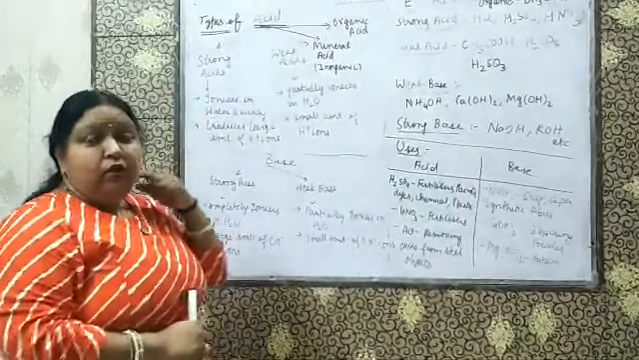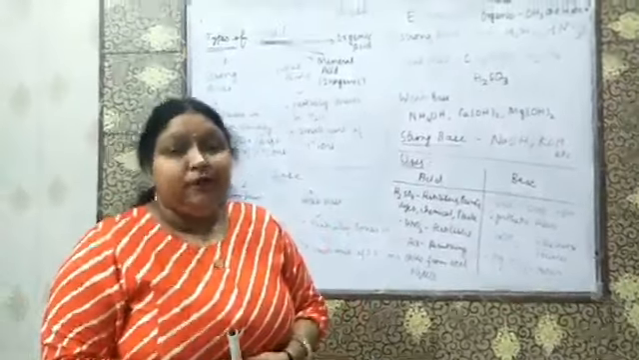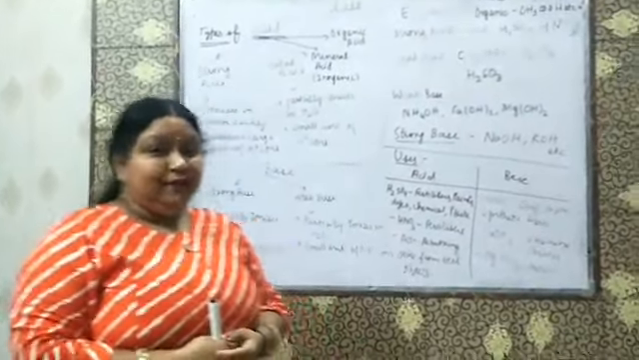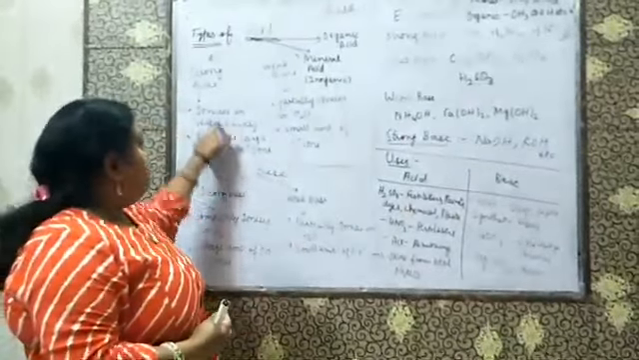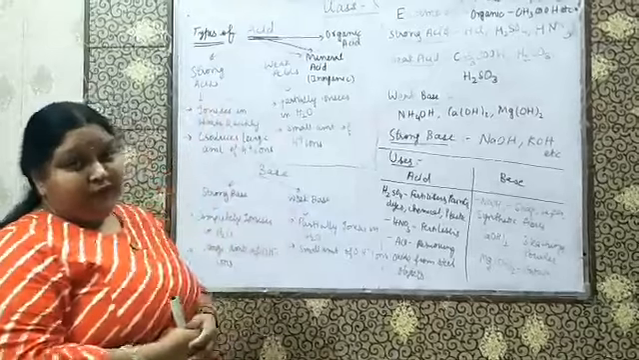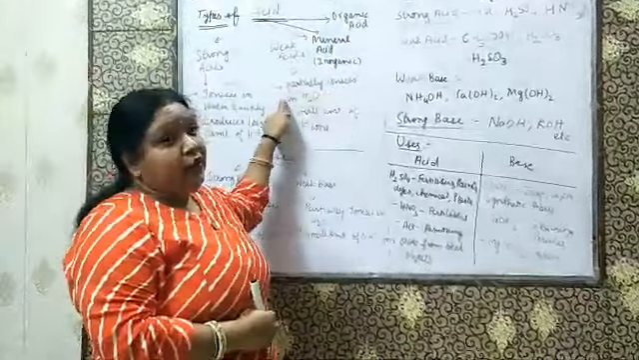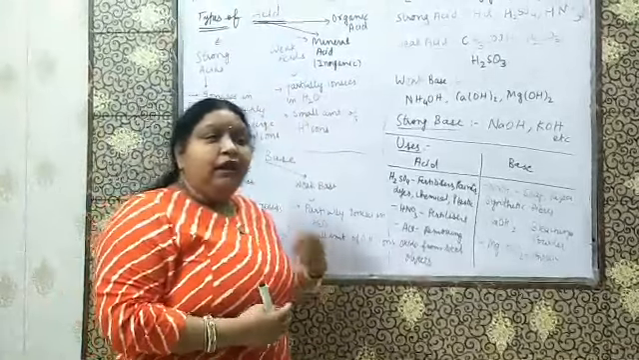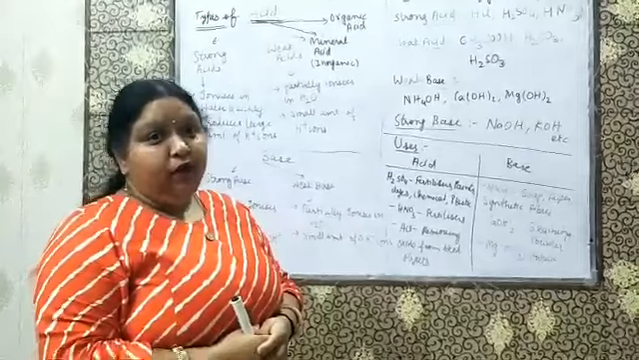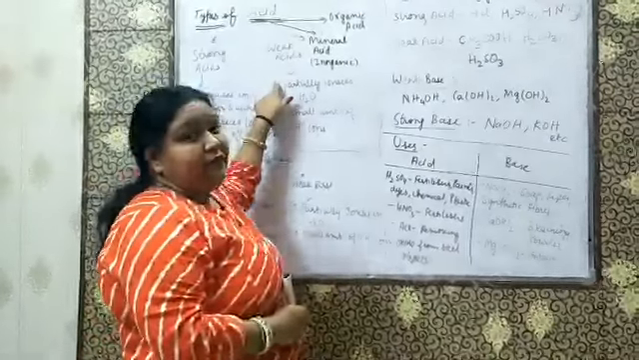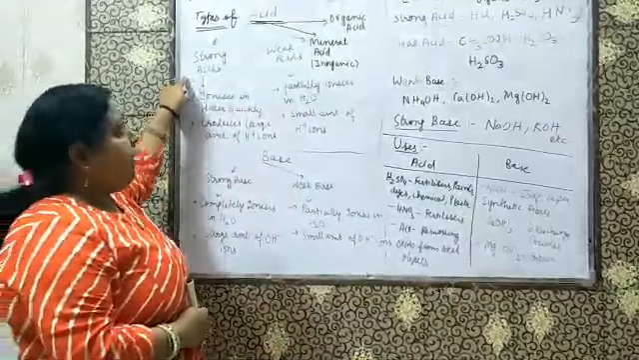You know that whenever any substance is mixed with water and gives H plus ions, it is considered to be an acid. The substance which readily gives H plus ions is called a strong acid. And the substance which partially ionizes in water and gives a lower concentration of H plus ions, or hydronium ions, is called a weak acid. Okay, so let us do some examples of strong acid.